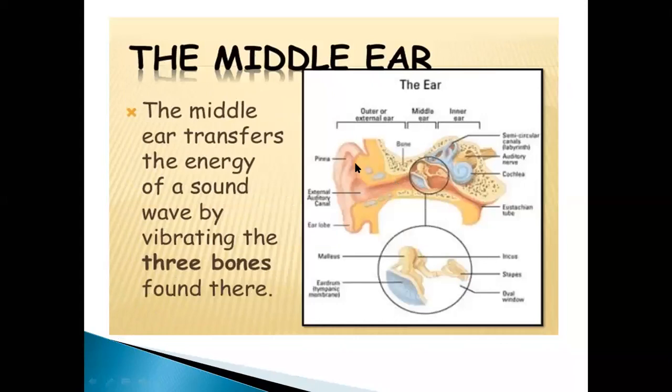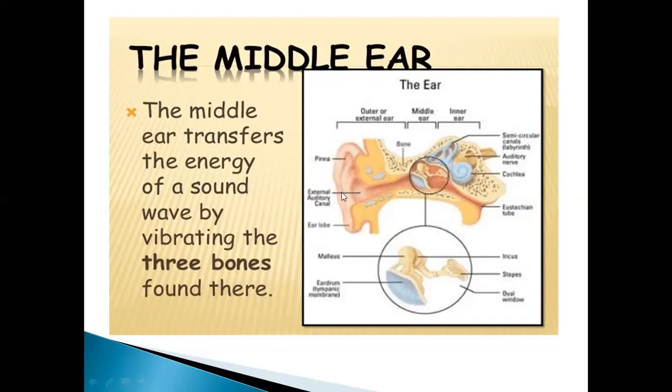Here you can see we have discussed the pinna that sends sound waves towards the auditory canal. Next to it is the middle ear. The middle ear transfers the energy of a sound wave by vibrating the three bones found there. You can see here the three bones. We have closed it now, you can see its closed view. The malleus, incus and stapes. These are the three bones, 1, 2 and 3. They are present in the middle ear.